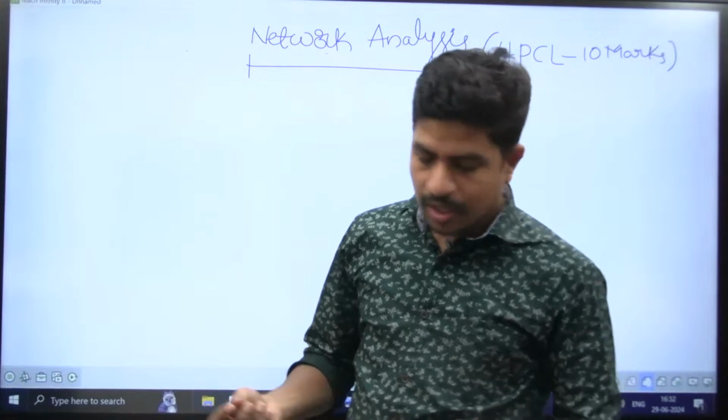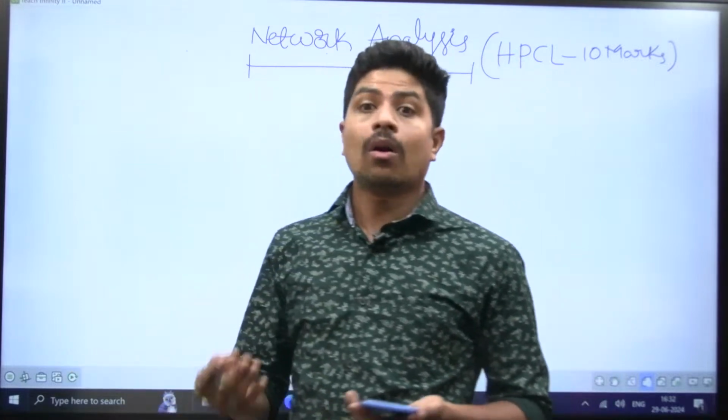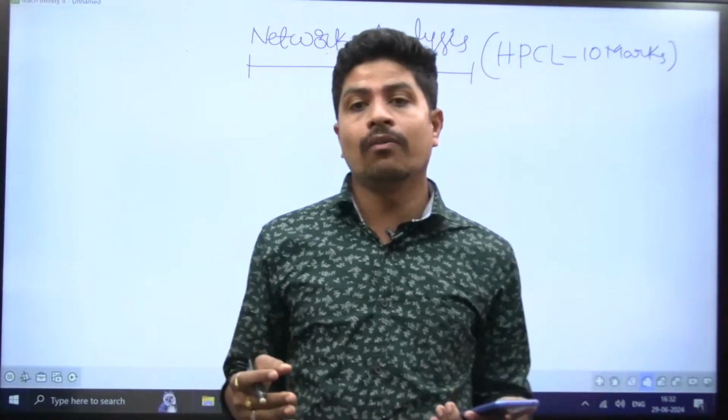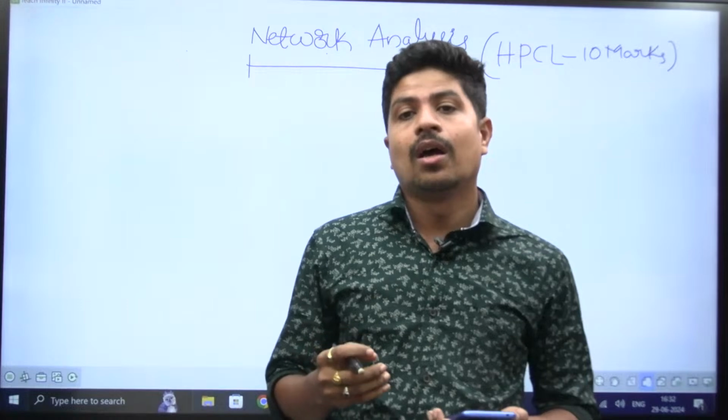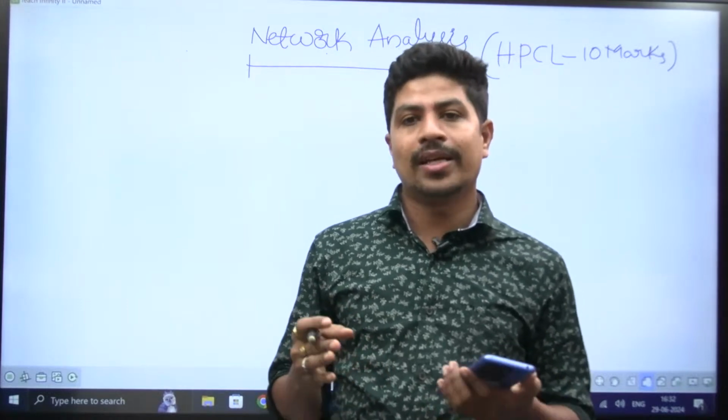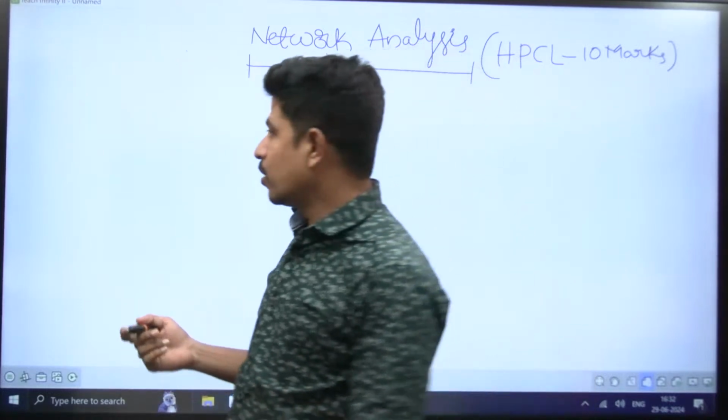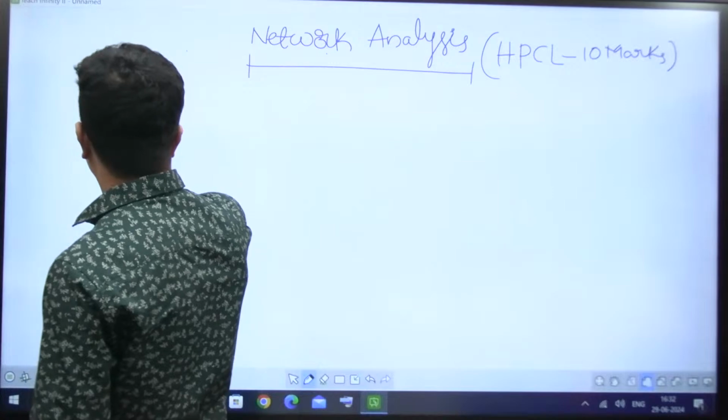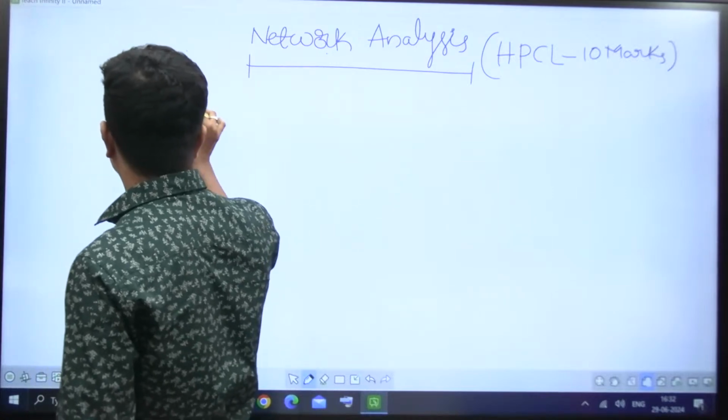What are the important topics we have to learn for the HPCL electrical examination from the subject network analysis? The first one is DC circuits.